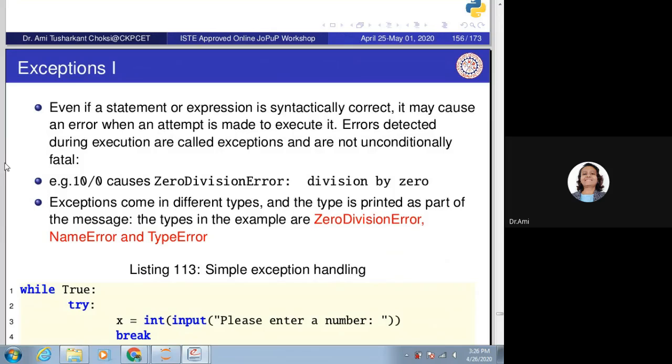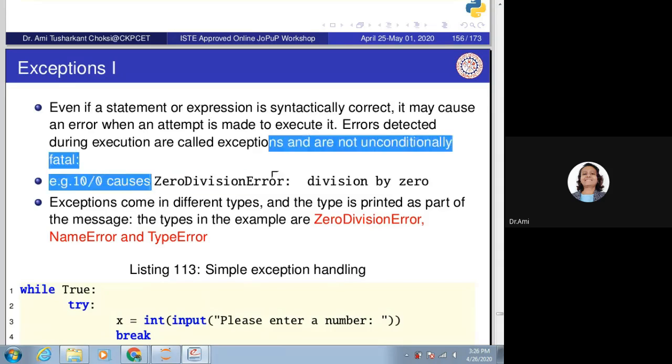Errors detected during execution are called exceptions and are not unconditionally fatal. Now, for exception handling, we always take the example of 10 by 0. If you know the Java language, people start with such an example only, the divide by 0 error. If something like this is there, it causes a zero division error.